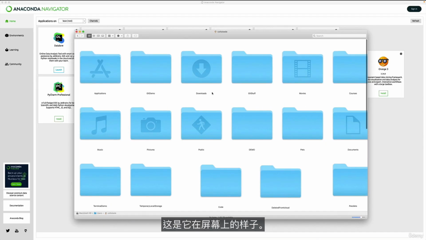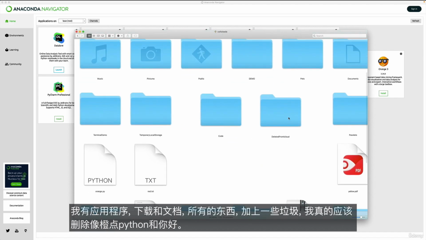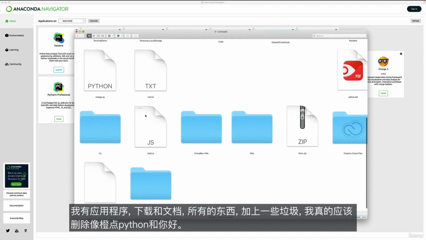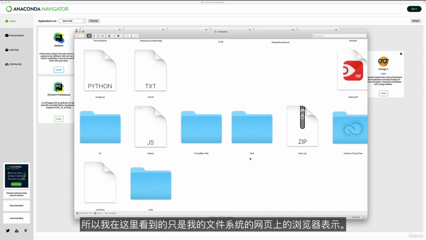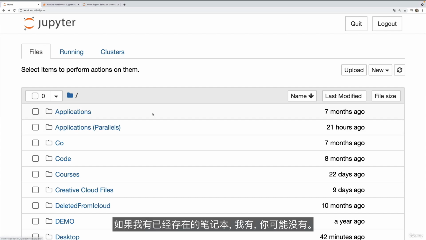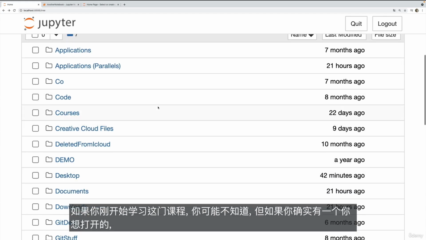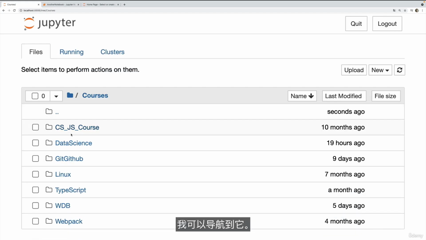This is what it looks like on Finder. I've got applications and downloads and documents and all that stuff, plus some garbage I really should delete, like orange.python and hello.js. So what I'm seeing here is just a browser representation on a web page of my file system. And if I have any notebooks that already exist, which I do, you may not, you probably don't if you're just starting this course. But if you do have one you want to open, I can navigate to it.